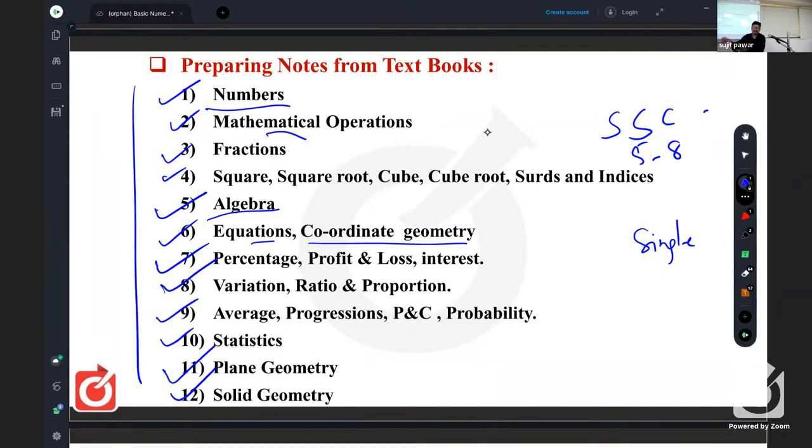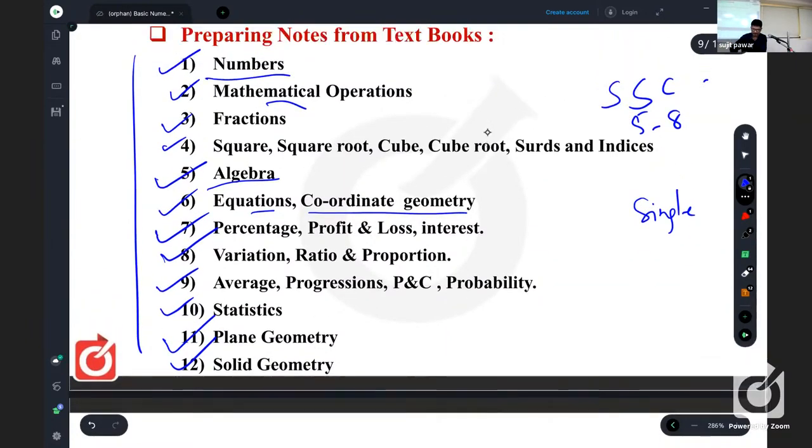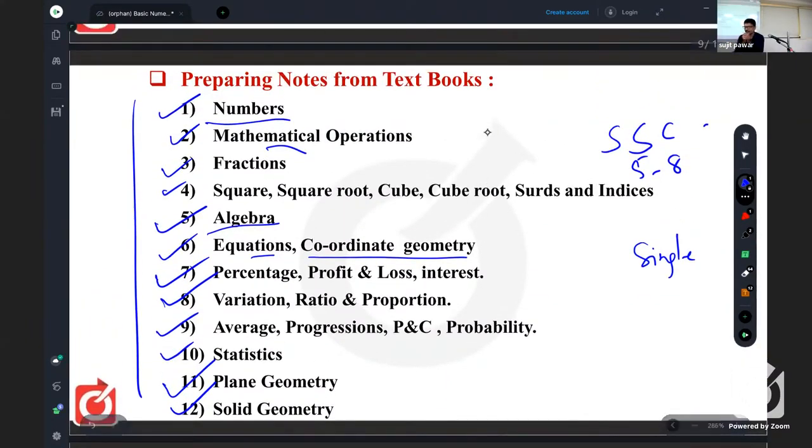Got it? Okay. So from here, I would like to give you one question. Just check from your side what our preparation is from the math point of view. So take down this example. I would like to dictate it. Take down.